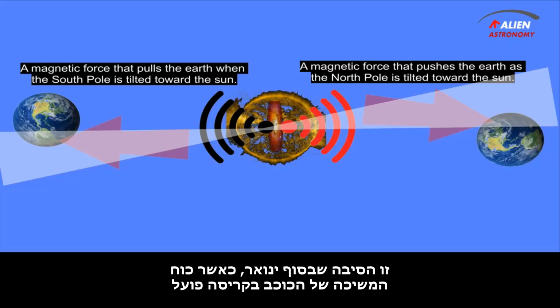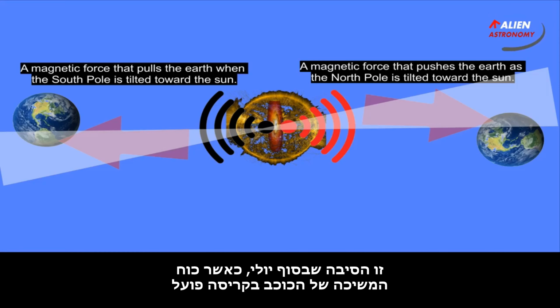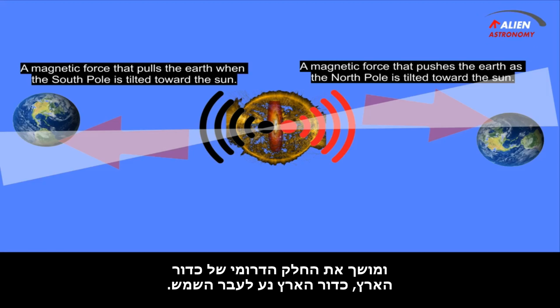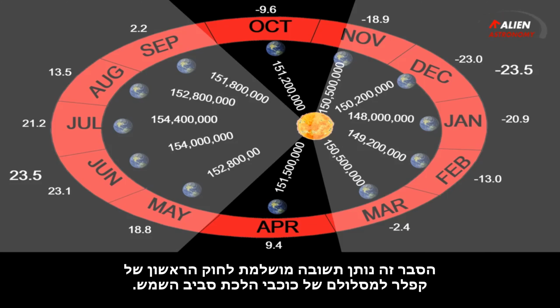This is why at the end of January, when the gravity of the star in collapse acts, it pulls the northern part of the Earth, moving it away from the Sun. This is why at the end of July, when the gravity of the star in collapse acts, it pulls the southern part of the Earth, moving it towards the Sun. Thus, the two electromagnets and the gravity force of the star in collapse generate an elliptical rotation of the Earth. This explanation gives a perfect answer to Kepler's first law for the orbit of the planets around the Sun.